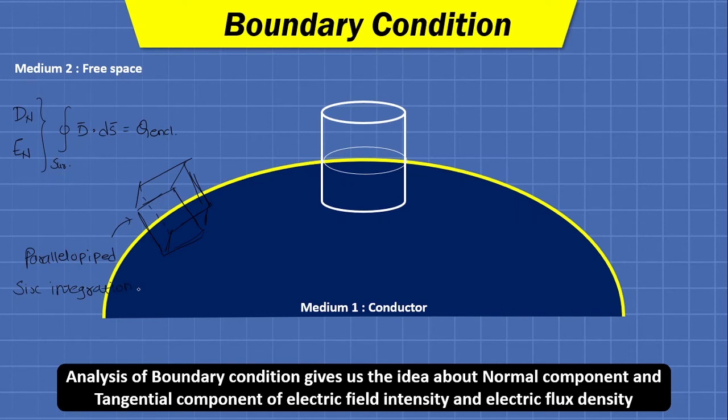So at that time our calculation effort and time will be much higher.